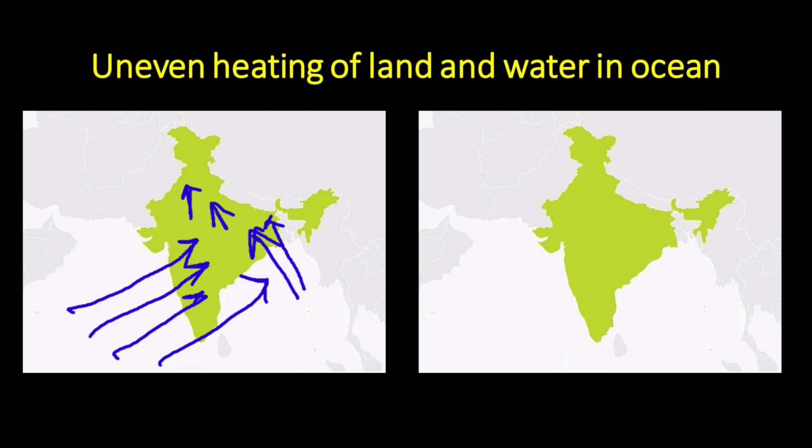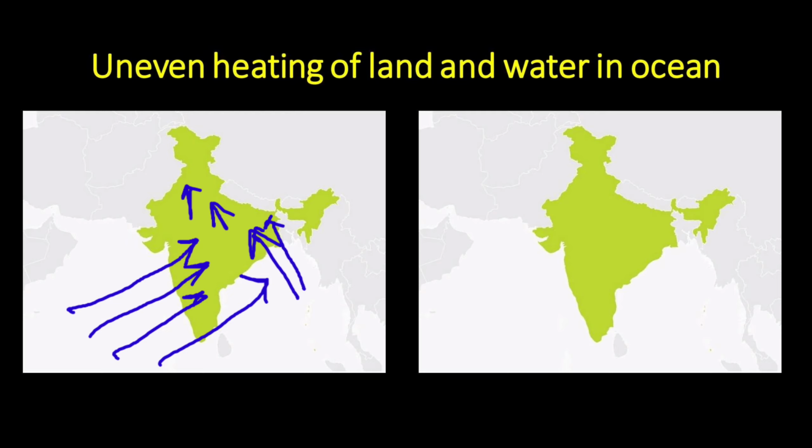Why are they called monsoon winds? Because these winds carry a lot of water vapor from the ocean and bring a large amount of rain on land. Now, during winters, the land cools down faster than the water in the oceans. So, the temperature of water in the ocean is higher than that of land.